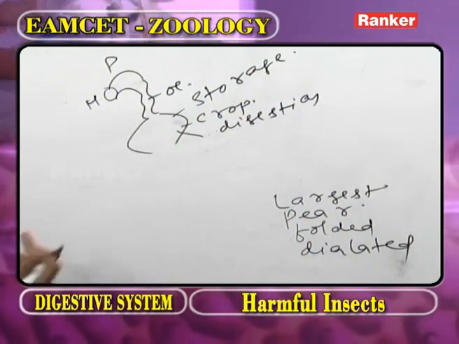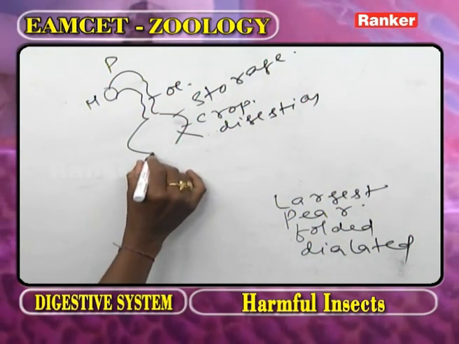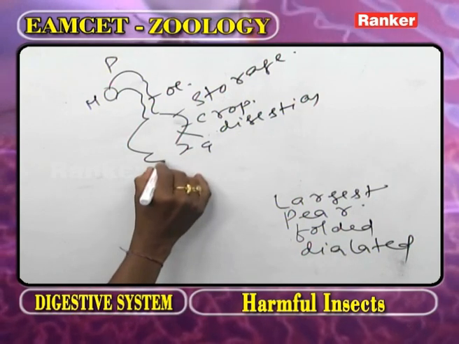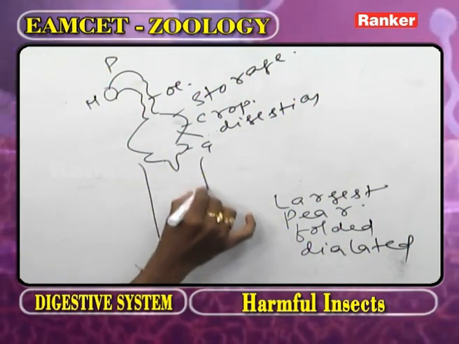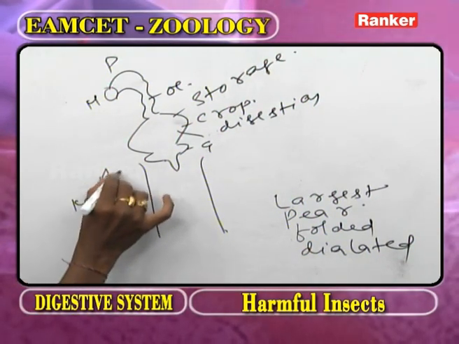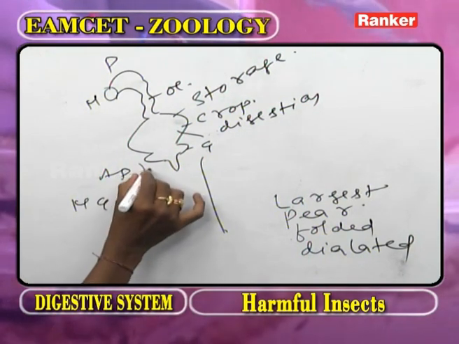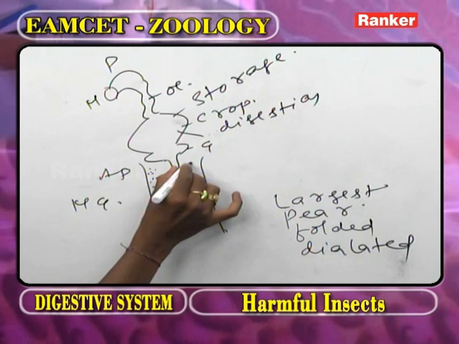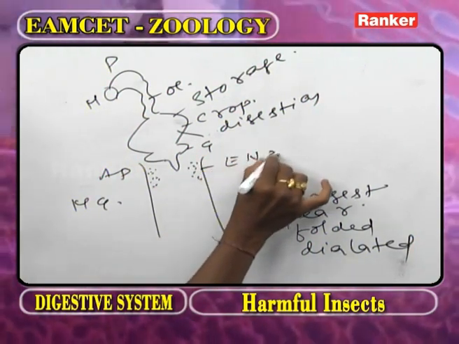But in the crop, there are no enzymes. How is the digestion going to complete? Now this part we call the gizzard. This one we call the stomodial wall. And this part we call the midgut. In the midgut, this part we call the anterior part. In the anterior part, endodermal gland cells are present. They secrete the enzymes.